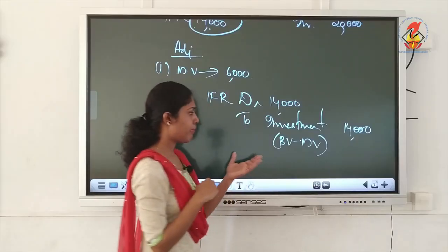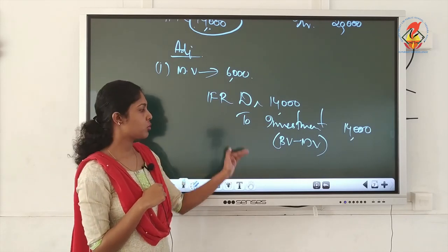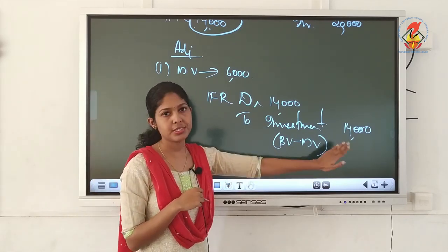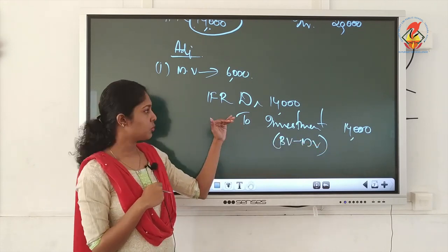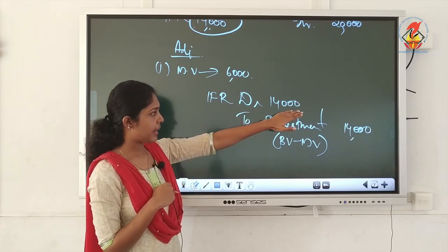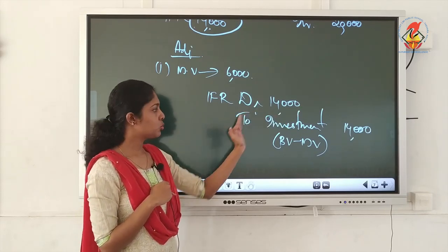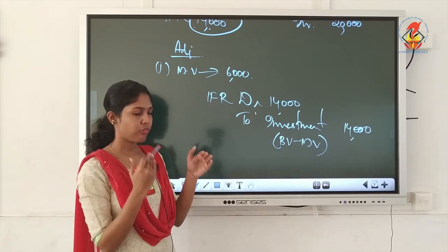If there is a balance on the credit side, you can write, if you have a shortage, you can write there to old partners' capital. That's the easiest way. So though you don't know the concept, you can write the journal entry. Just write IFR debit, the entire amount given in the balance sheet, to investments, the difference between book value and market value, that is the fall in value.